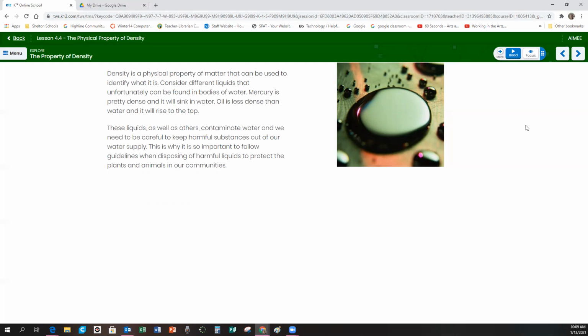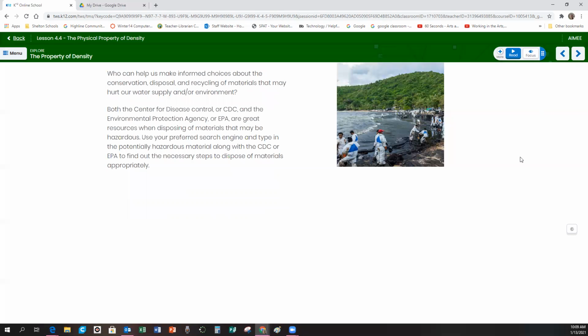These liquids, as well as others, contaminate water, and we need to be careful to keep harmful substances out of our water supply. This is why it is so important to follow guidelines when disposing of harmful liquids to protect the plants and animals in our communities. Who can help us make informed choices about the conservation, disposal, and recycling of materials that may hurt our water supply and or environment?